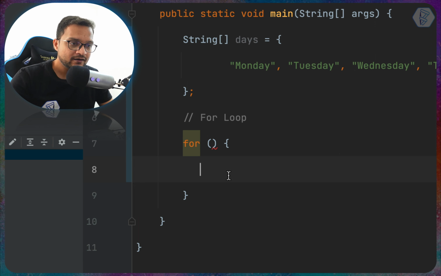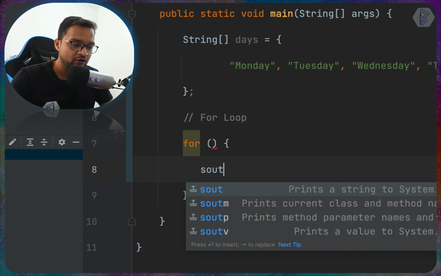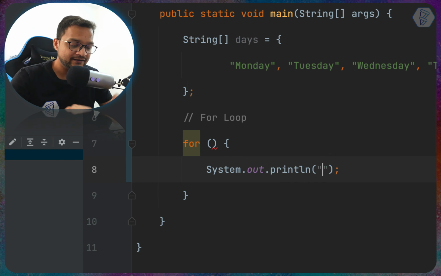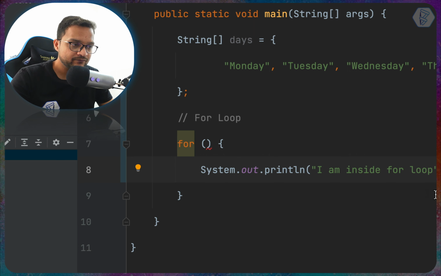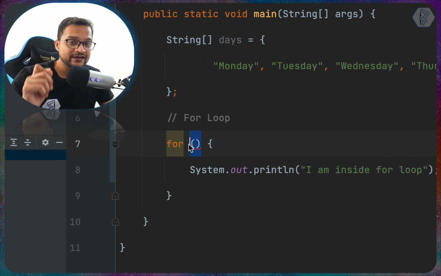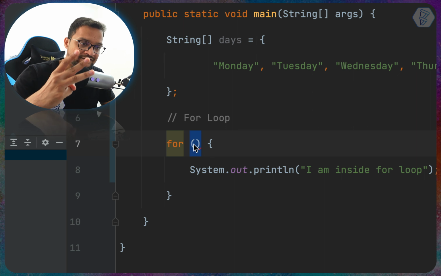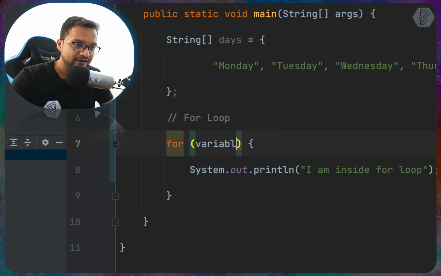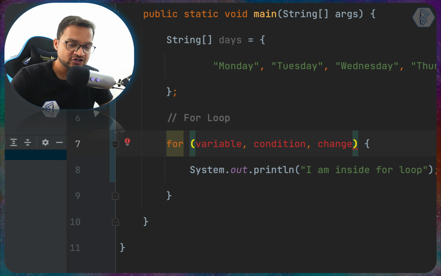Now here we can do something. We always try to do the print. So let's say I am inside for loop. Okay, but we are getting some error. What error does it say? First, inside this parenthesis, we need to define generally 3 things. First is the variable, second is the condition, and third is the variable change, or I can just write it change. But let's start with variable.